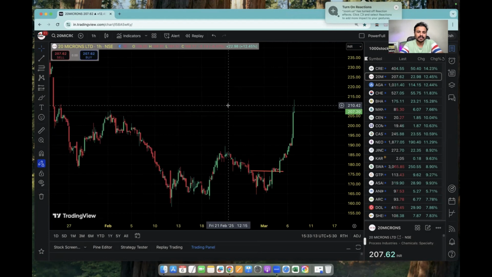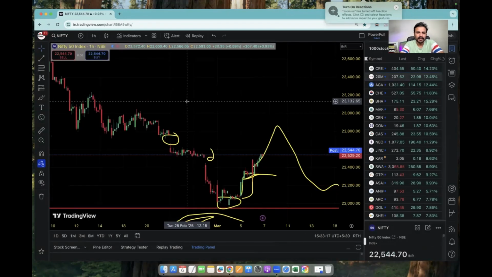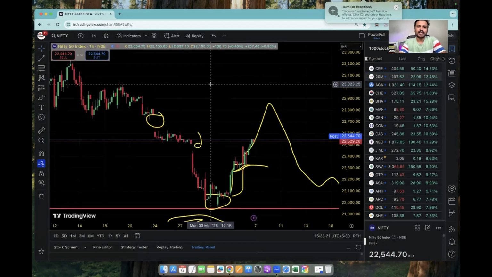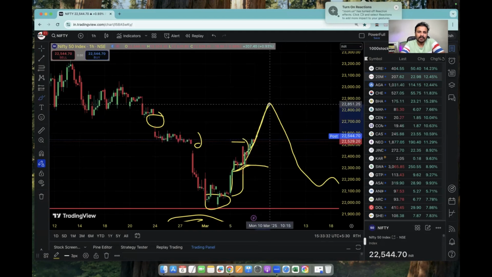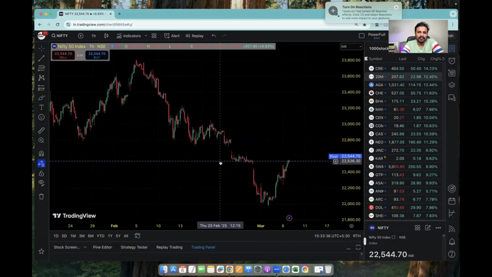Let's continue right now. If I open the Nifty chart today, let's see what happened with the market. Yesterday's analysis is going exactly as per that plan. Yesterday I said that it may go further up. It is halfway there right now. You can see it started moving upside. There is a gap here. After filling this gap, it may come back. That's what I said. Let's see what happens.